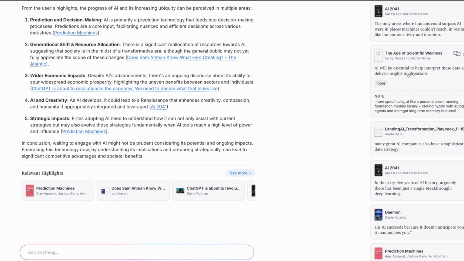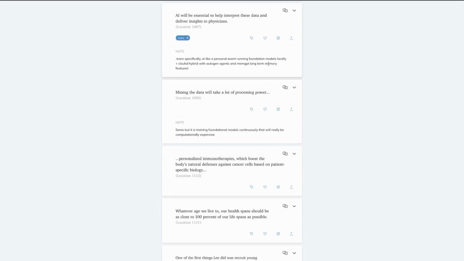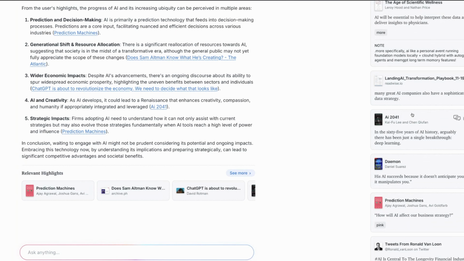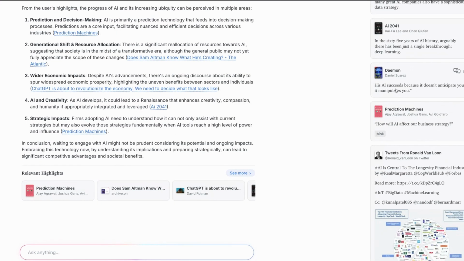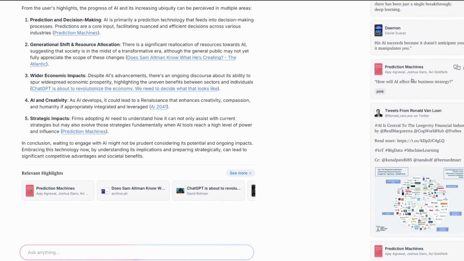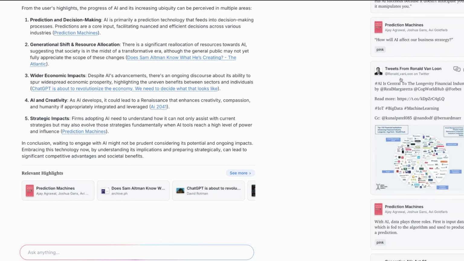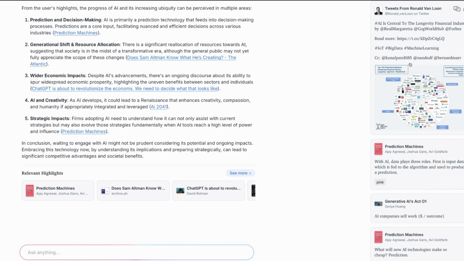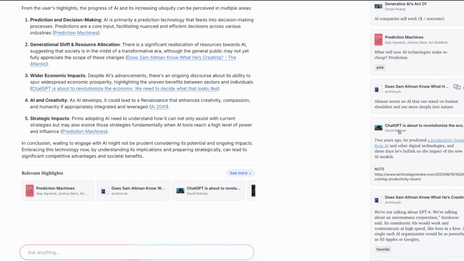Here's from The Age of Scientific Wellness. AI will be essential to help interpret these data and deliver insights. So this is AI in the context of medicine and longevity in particular. Landing AI, this was another article, a fiction called Demon. That's awesome. Prediction Machines, some tweets. These are tweets that I will have saved in Readwise. It goes on and on and on.